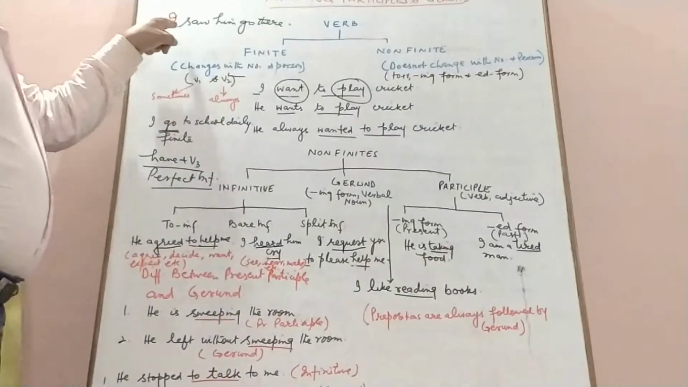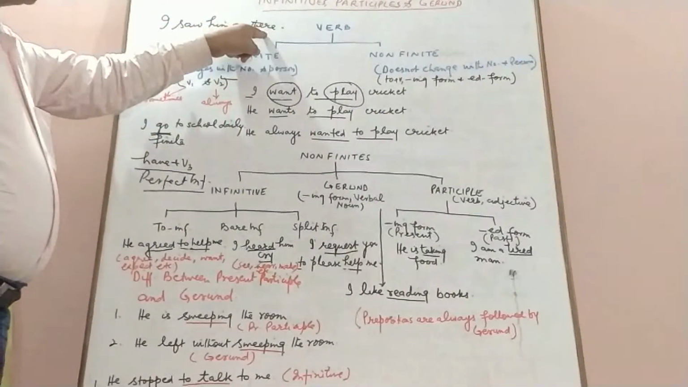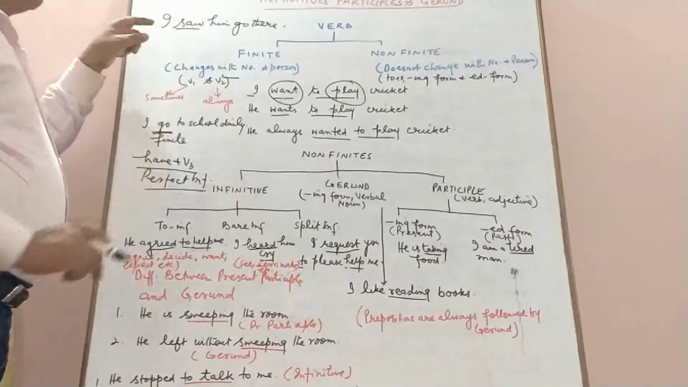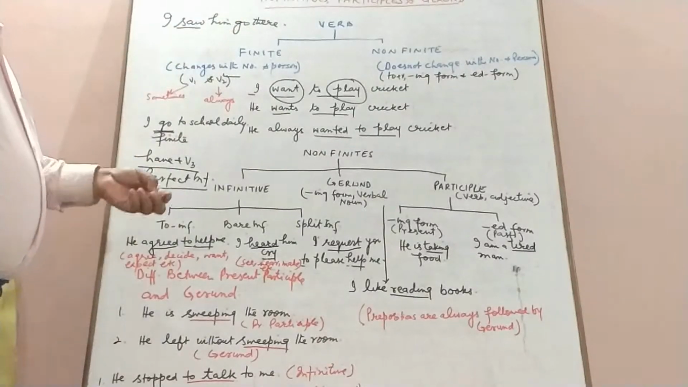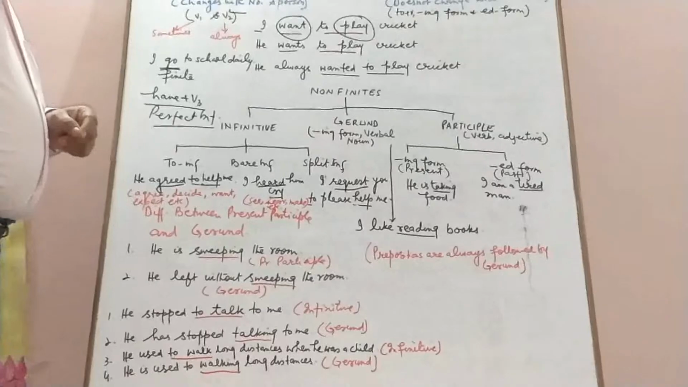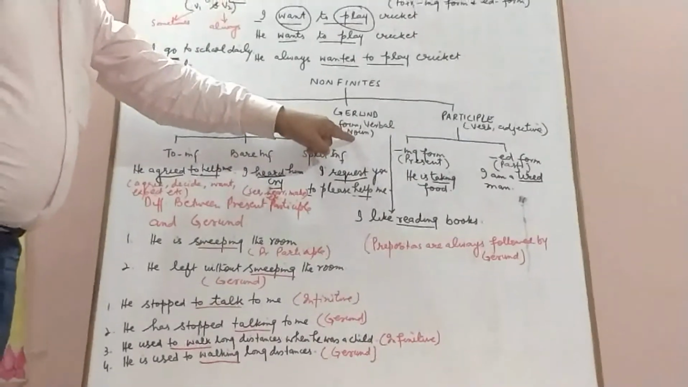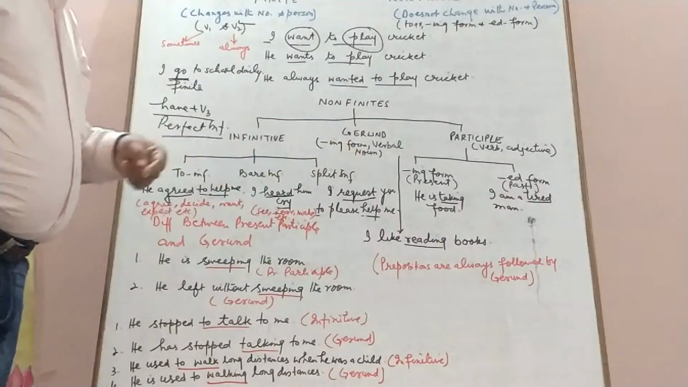We never use "I saw him to go there." We say, "I saw him going there." Saw is the finite form of the verb here, and go is the bare infinitive. The next non-finite is the gerund. It is the ing form, and it is also known as a verbal noun. It always functions as a noun.